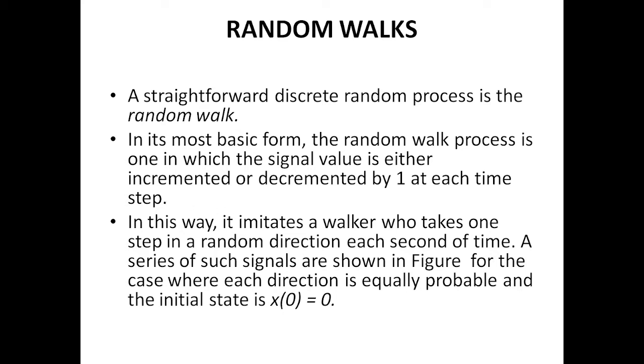In this way, it imitates a walker who takes one step in a random direction. Someone is walking and takes one step in a random direction, so he may move further or may move backward.